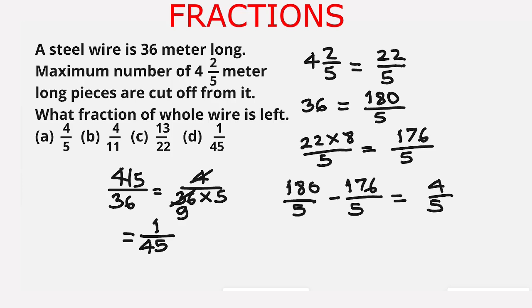It is asked what fraction of whole wire is left. The actual quantity left is 4 upon 5 meters, which is 1 upon 45 part of the whole wire. And from the given options, our answer is option D, 1 upon 45. I hope you have understood the method of solving such type of questions.